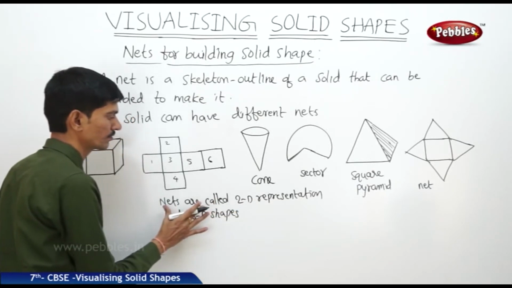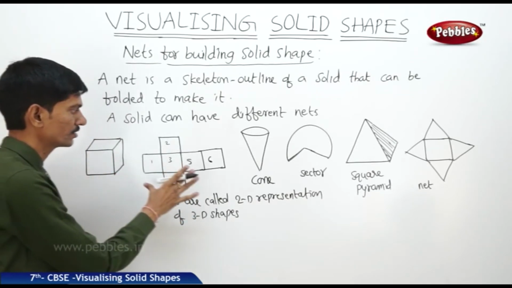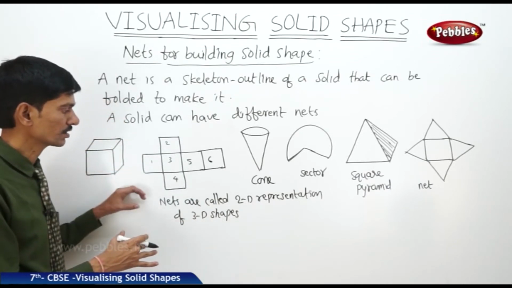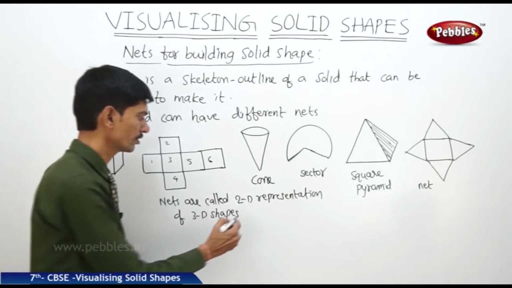So these nets are helpful for us to draw the solid shapes on a flat surface, that is on a paper. So that is why these nets are called 2D representation of the 3D shapes, that is solids.